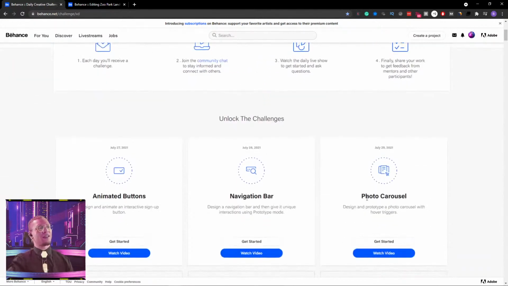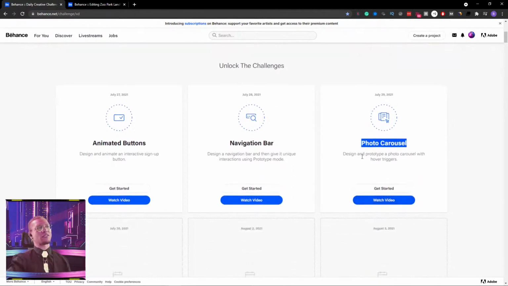But today, we are going to get into some photo carousel magic here, and we're going to design and prototype a photo carousel with hover triggers.